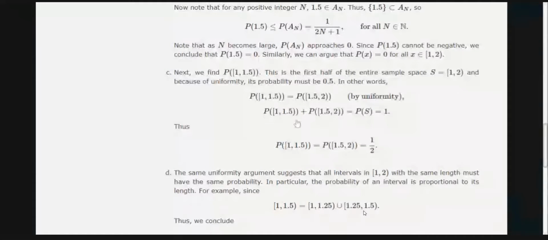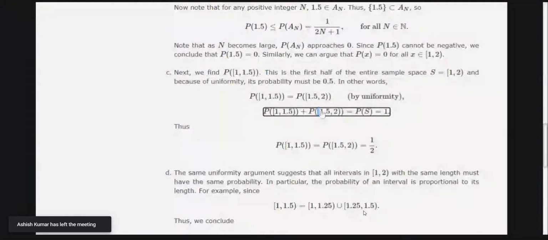And then these two events, this event and this event, we take as mutually exclusive because nothing is common between them: here we have an open interval at 1.5 and here we have a closed interval at 1.5. So the probability of their union, which is the interval 1 to 2, that is the whole sample space, is 1.